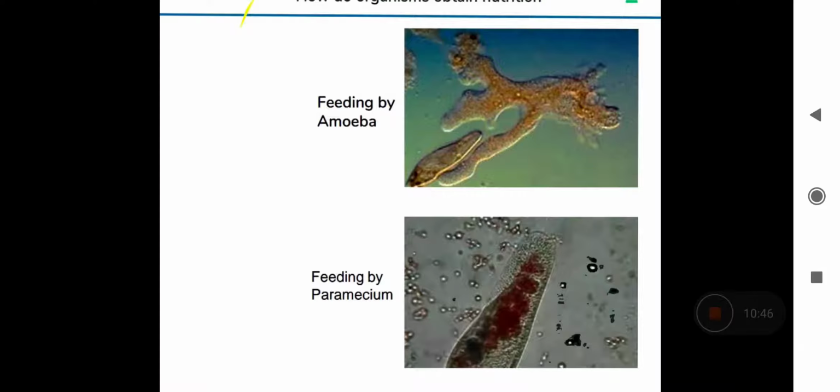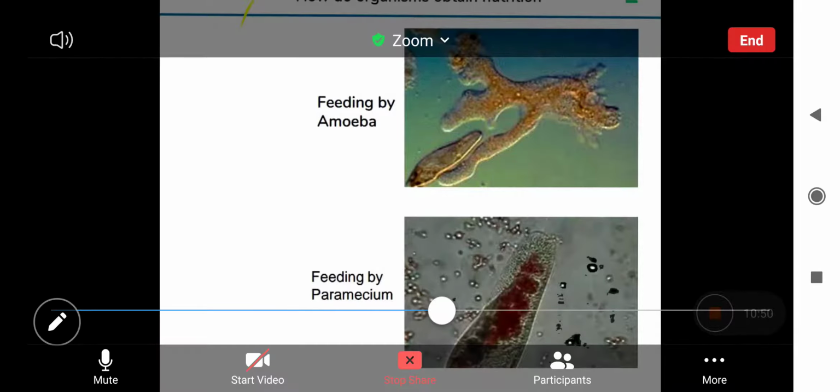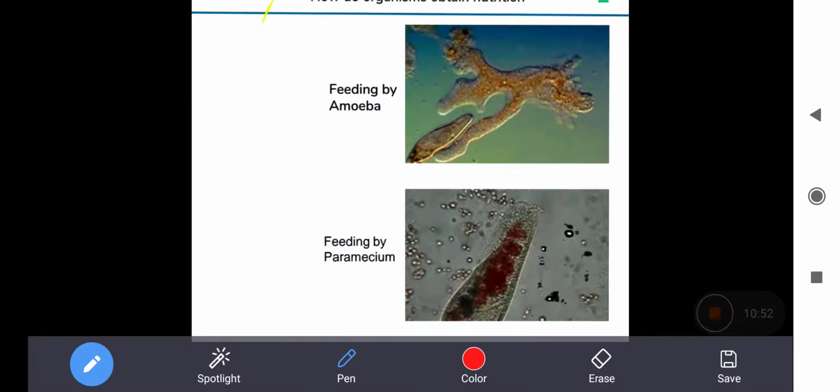An amoeba surrounds the food with these false feet, as you can see here in this picture. These outgrowths, or protruding cell membrane, are called pseudopodia. And these pseudopodia surround the food particle.